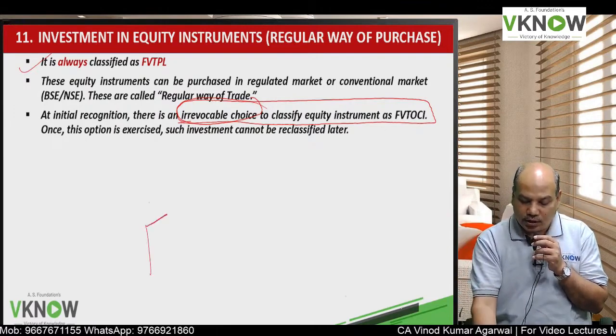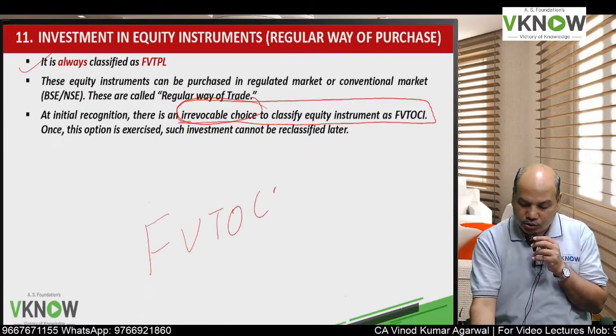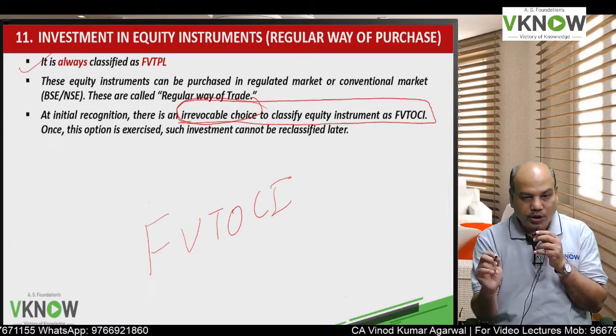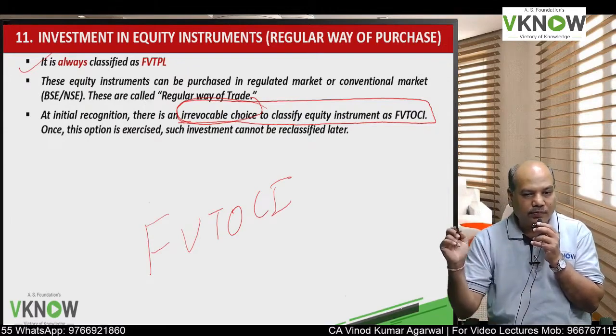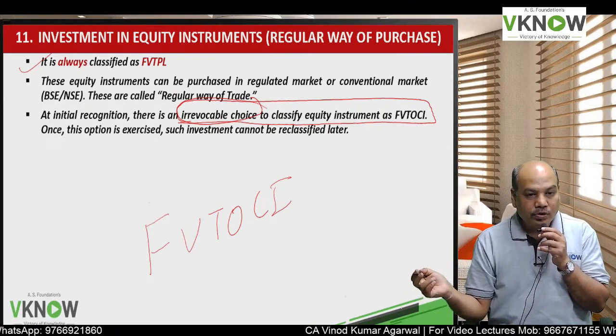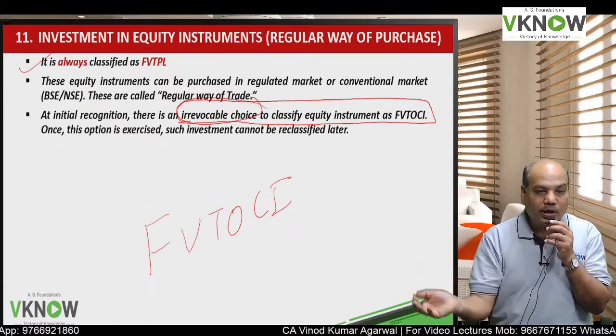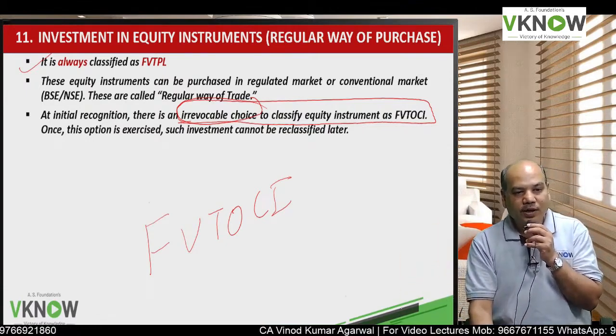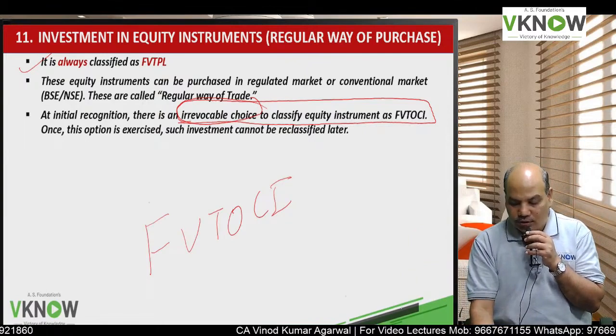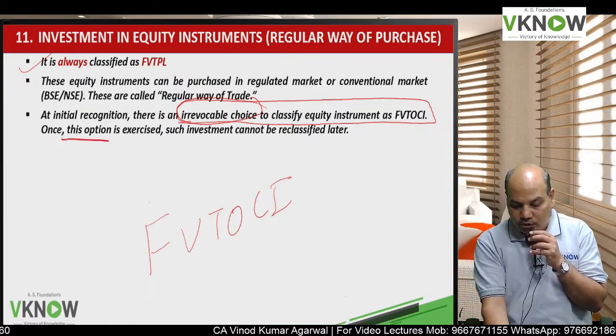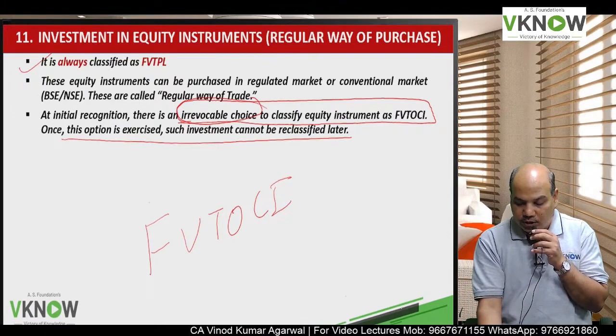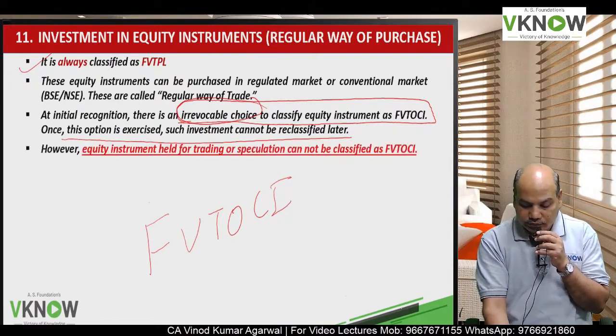Once you classify it as FVT OCI, once an equity instrument is classified as FVT OCI, later on you cannot classify it as FVTPL. Okay, so make this choice carefully because this cannot be reclassified later.